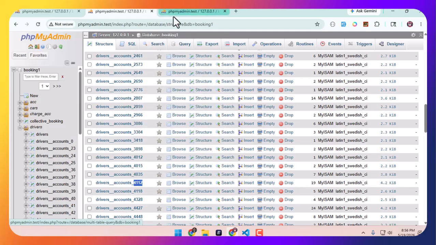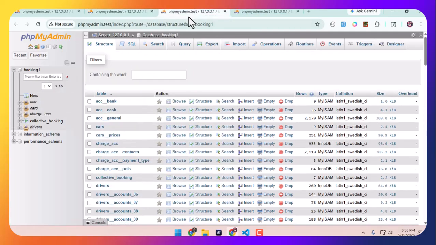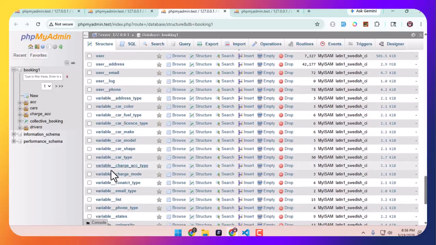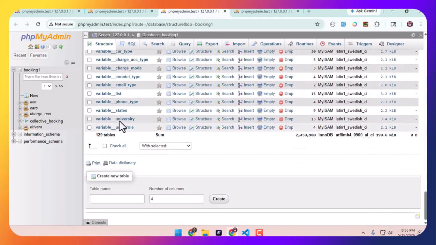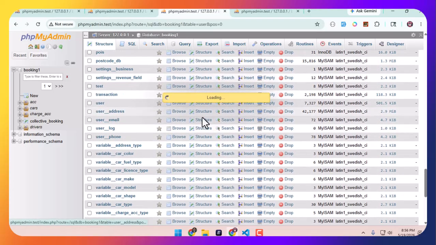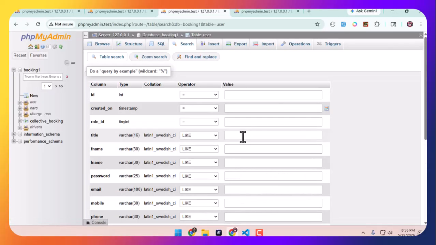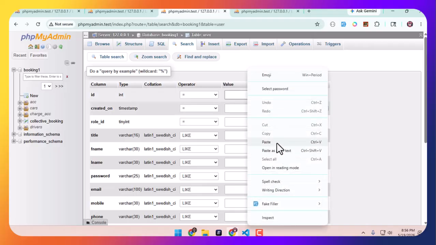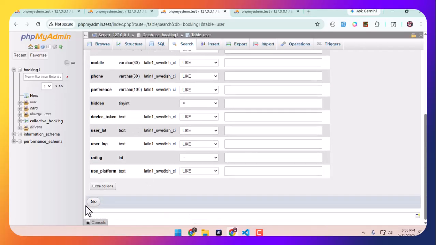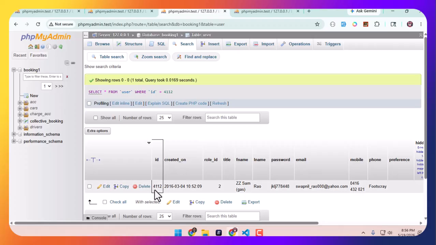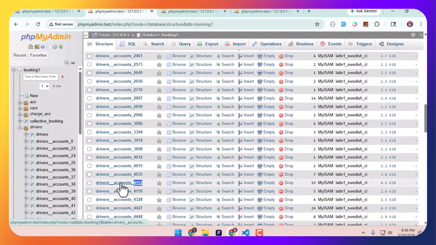Going to another application run, and where the user is, search it, the user ID is pasted, and go. So this is the user ID. This user ID's data automatically creates the driver account, and this data is also put.